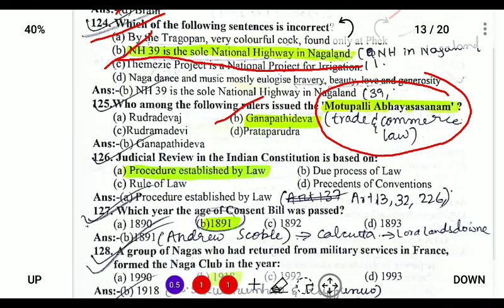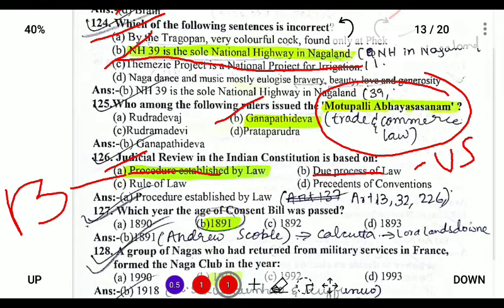Next, judicial review of the Indian Constitution is based on the procedure established by law. So there are two processes of law, that is the procedure established by law and due process of law. The due process of law is provided by the United States judiciary, which looks for rationality in the law, whereas procedure established by law, which is provided by the British courts, looks for the facts, and what law is provided, we shall follow that.